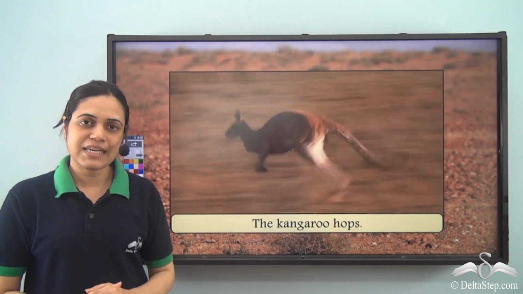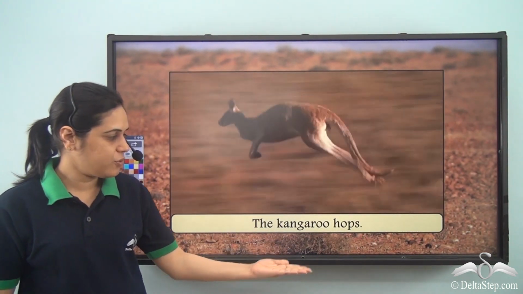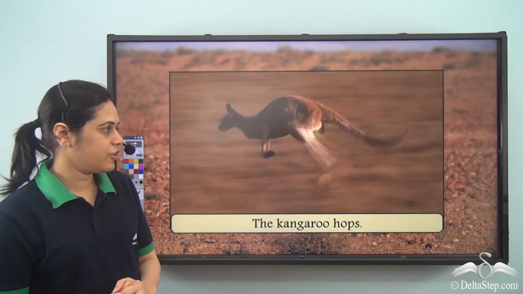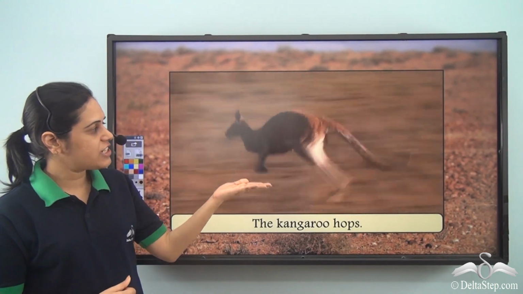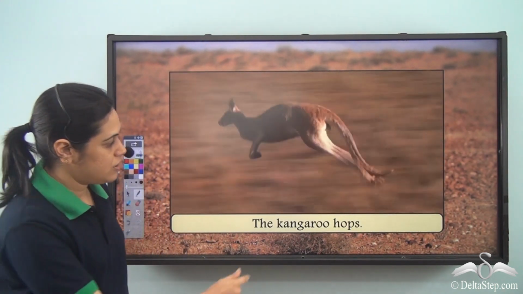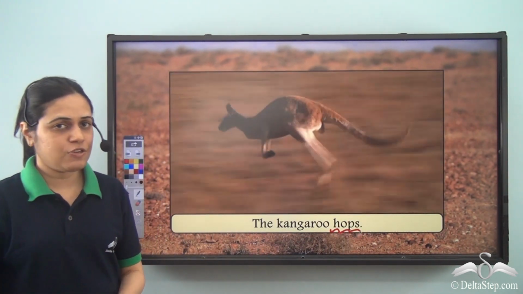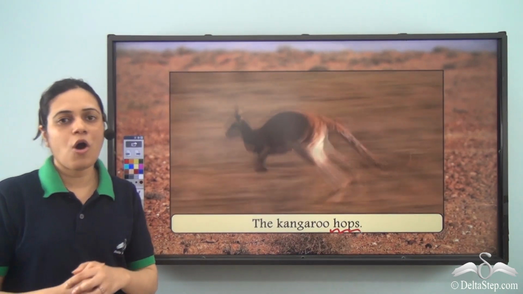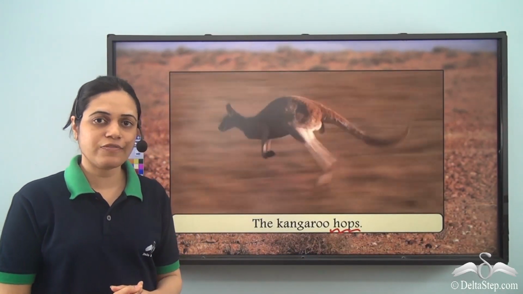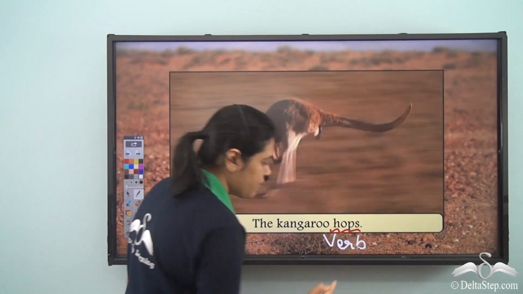What is the verb in this sentence? The kangaroo hops. So what is the action of kangaroo here? What is the action that kangaroo performs? Hops. It hops. And if I ask you, what does kangaroo do? Hops. So this word hops is describing the action of the kangaroo. So it is a verb.